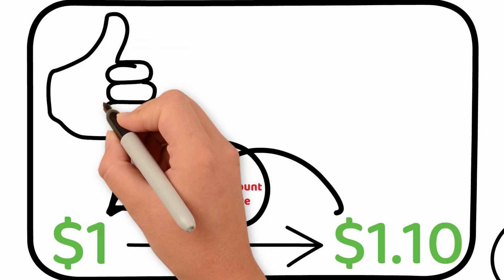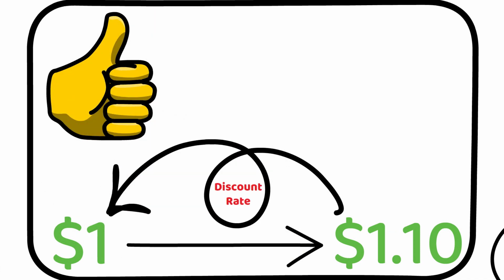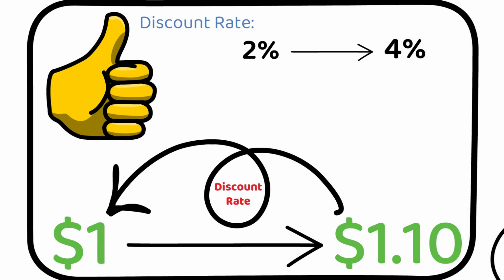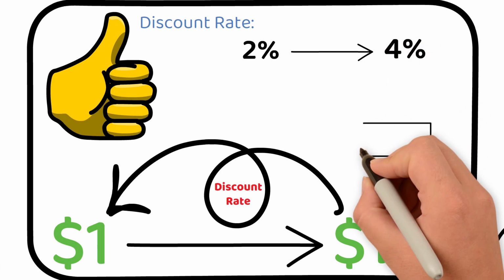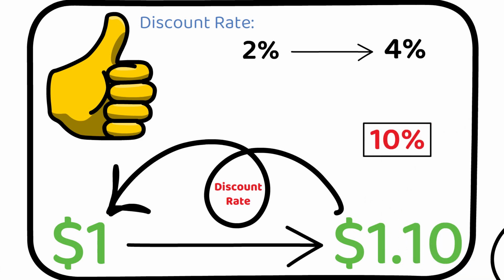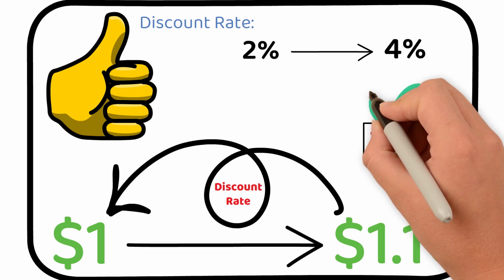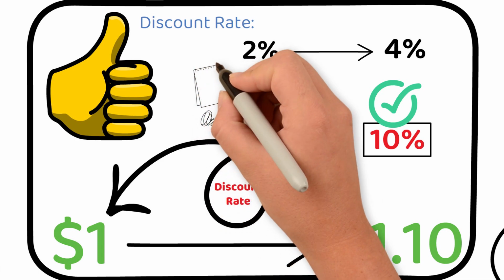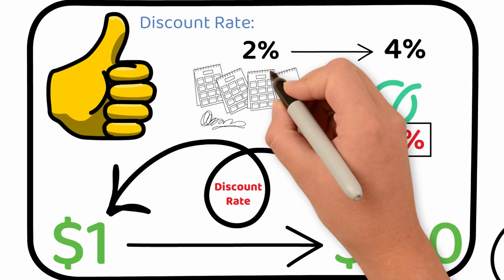Let's explore a general rule of thumb provided by Warren Buffett. If the discount rate is low, such as 2%, it's advisable to increase it to 4%. Conversely, if the discount rate is already high, like 10%, it's best to maintain it at that level. The rationale behind this rule is that it's unlikely for interest rates to remain low for an extended period.